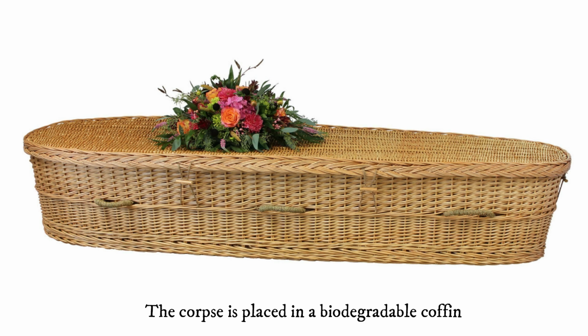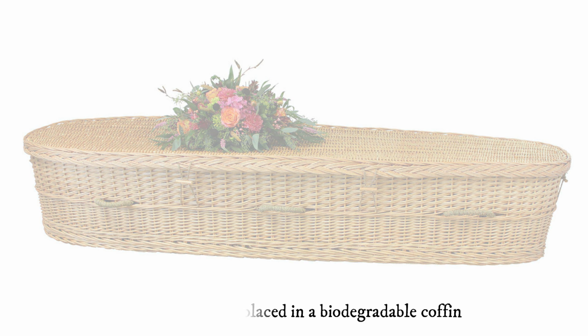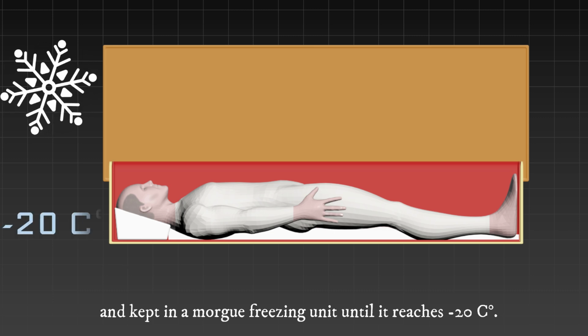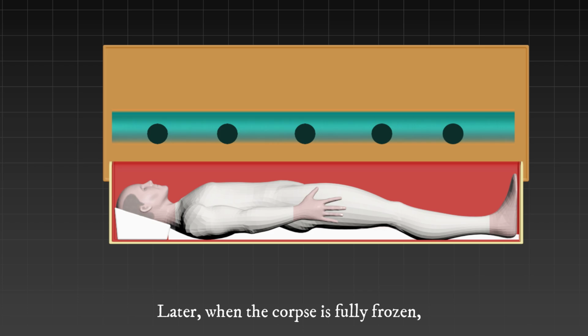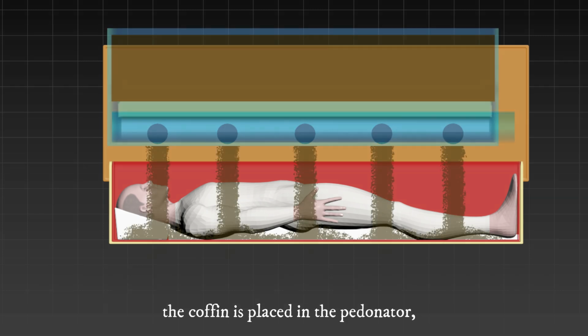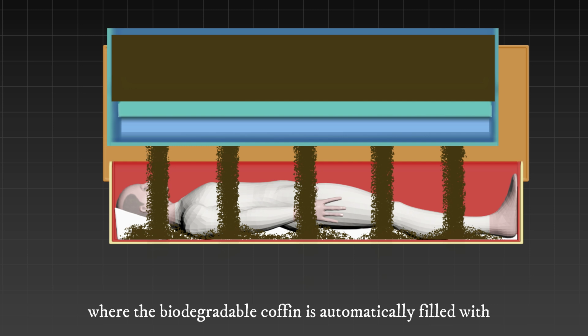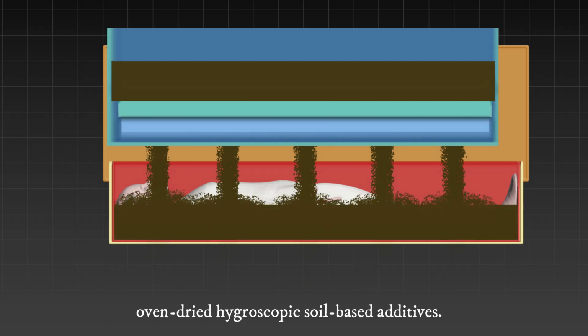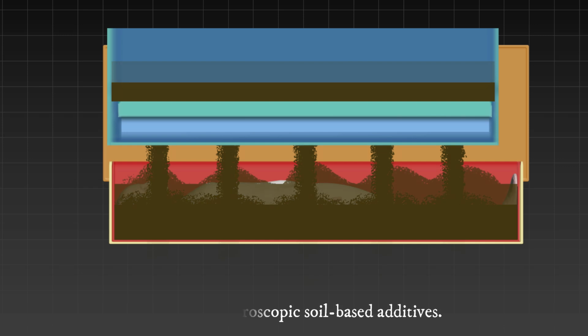The corpse is placed in a biodegradable coffin and kept in a morgue freezing unit until it reaches minus 20 degrees Celsius. Later, when the corpse is fully frozen, the coffin is placed in the pedonator, where the biodegradable coffin is automatically filled with oven-dried hygroscopic soil-based additives.